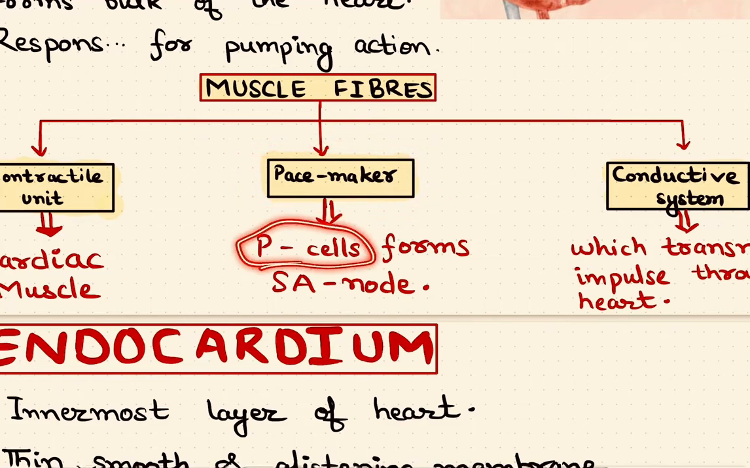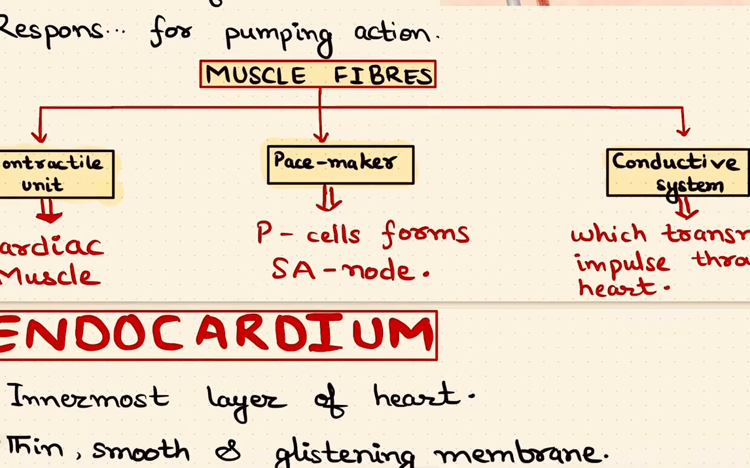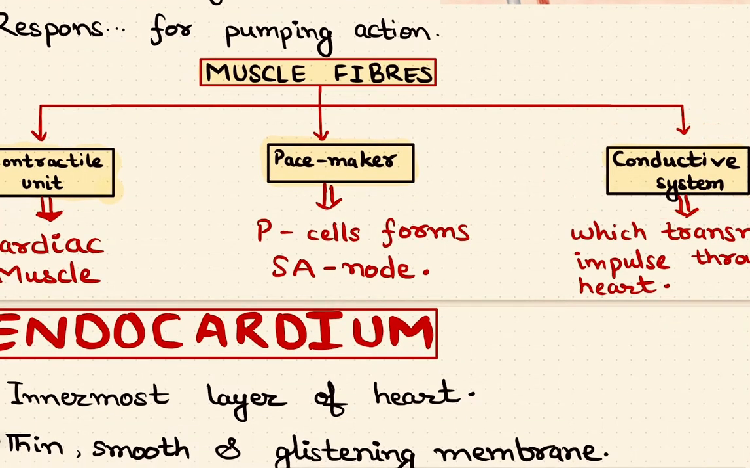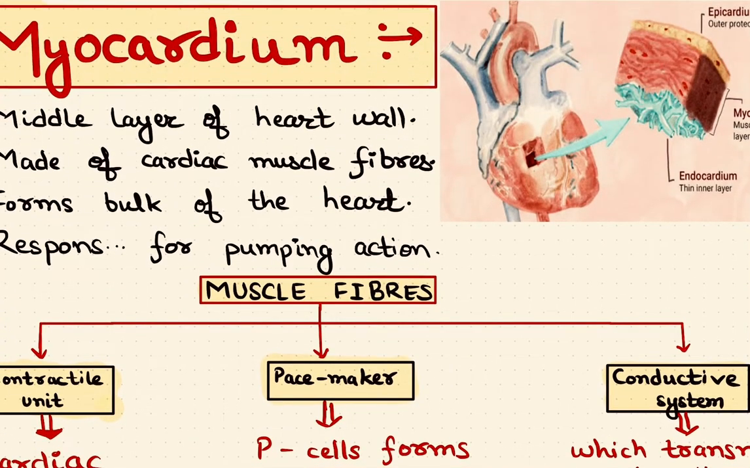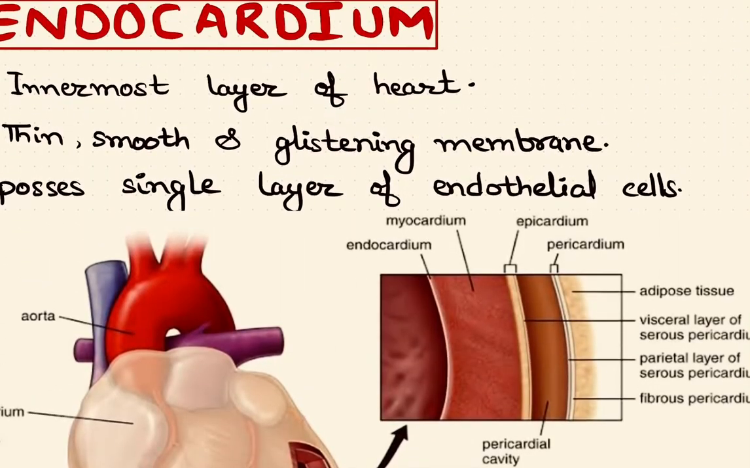Pacemaker is made up of P cells which form the SA node, which is present in the right atrium at the upper right portion. Now the conducting system of the heart, which consists of Purkinje fibers, bundle of His, and many other things, is constituted under the conductive system, and this conductive system transmits the impulse throughout the heart. So this was all about myocardium and the muscle fibers present in it.